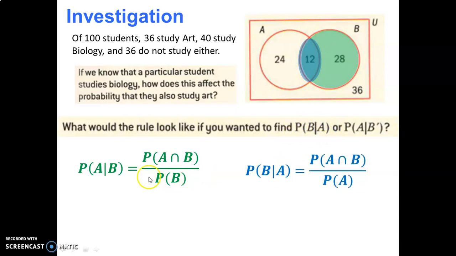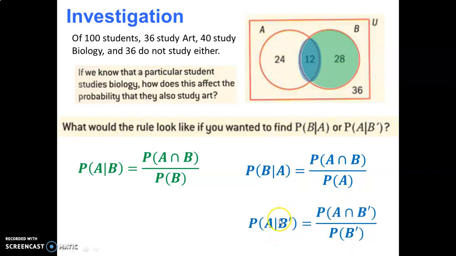All right, I hope you were thinking about that and seeing, okay, maybe I can just reverse the things. But when you write A and B, it doesn't matter whether you write A and B or B and A, it means the same thing. It still means that intersection. So that can be left the same. But in terms of the bottom of the fraction, this says probability of B given that A has occurred. So as you noticed before, if this was A given that B has occurred, now we want B given that A has occurred. So the bottom of the fraction is going to be probability of A now, because A is now your full set.